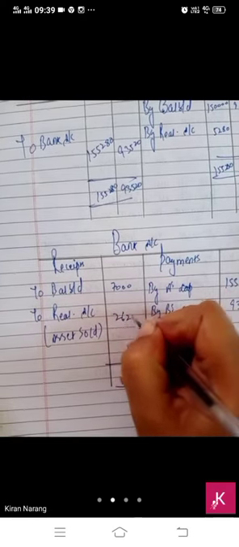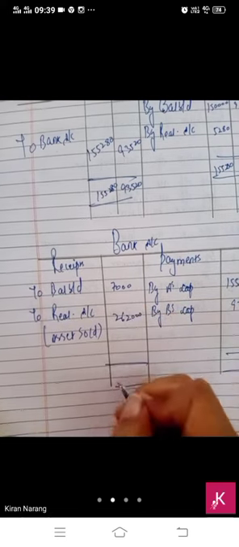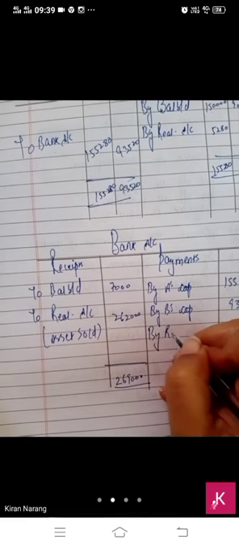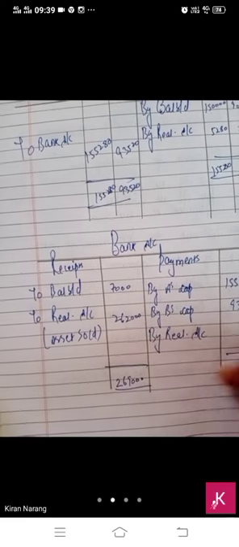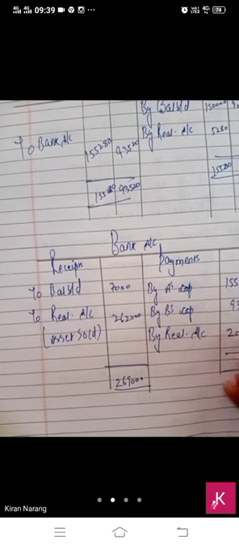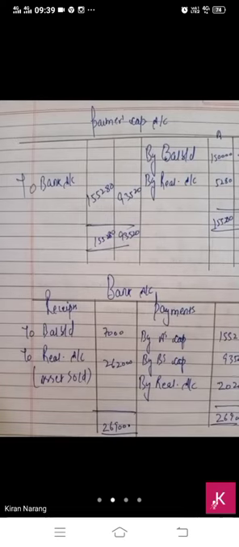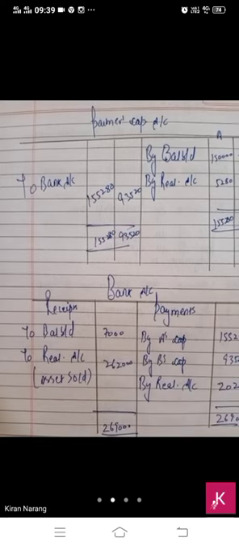2,62,000. The total will become 269. Here we have made payment to realization liabilities of rupees 2,200. Total should be equal. At the end you have to make a bank account. In place of a balance sheet you will make a bank account, because we have sold all the assets and paid off all the liabilities.